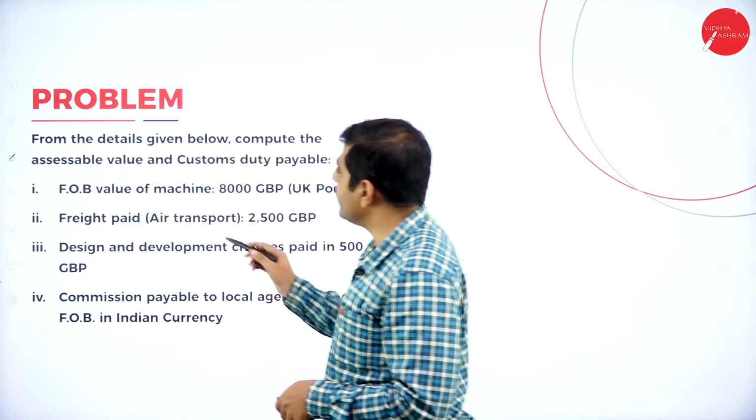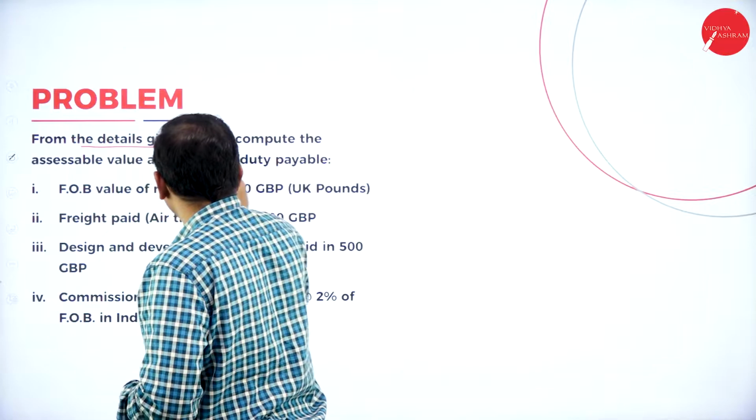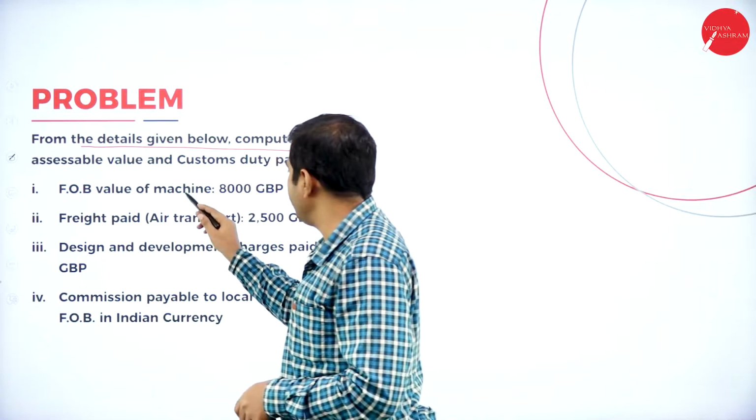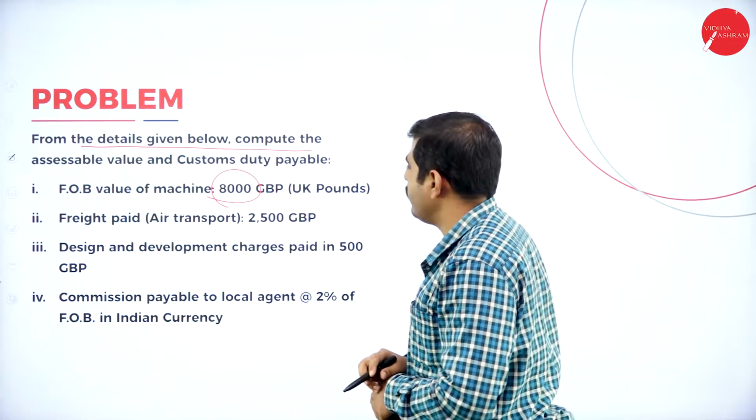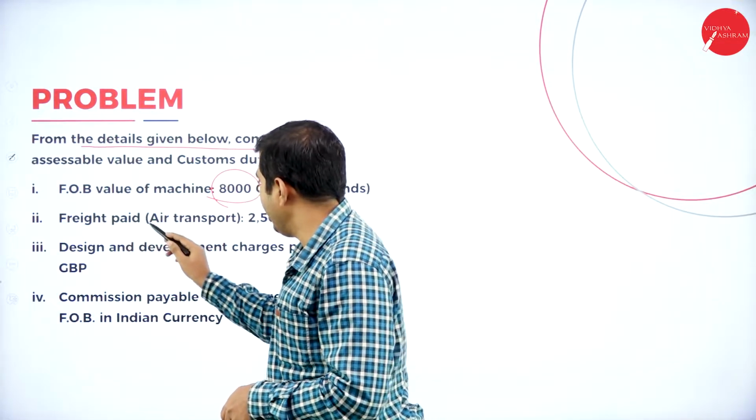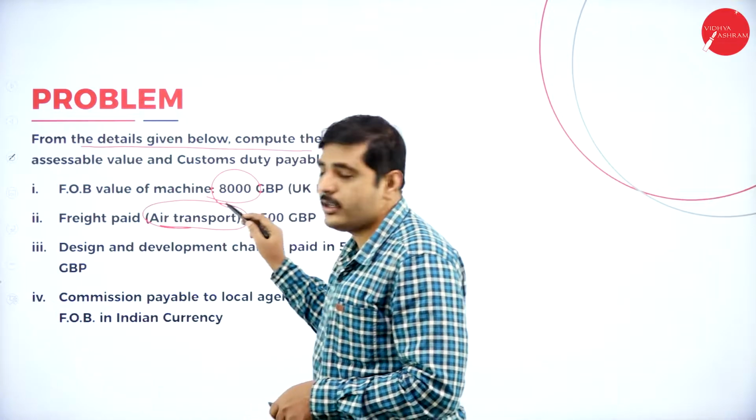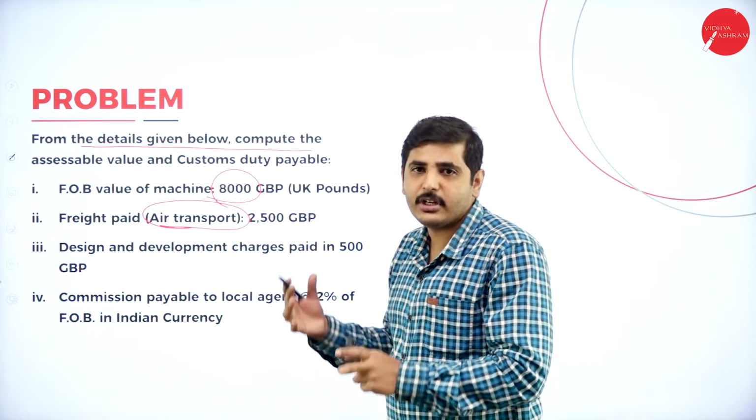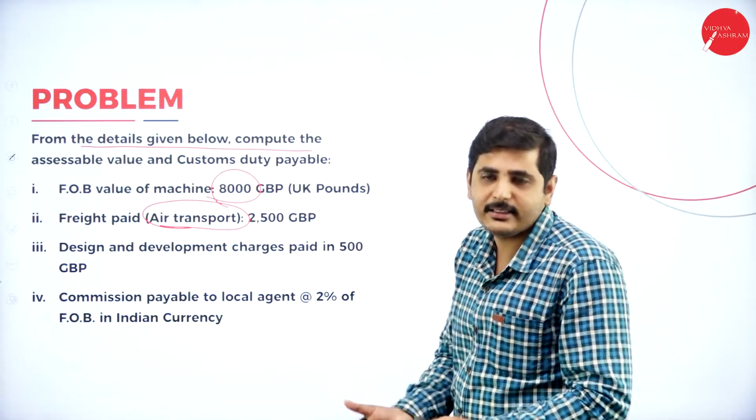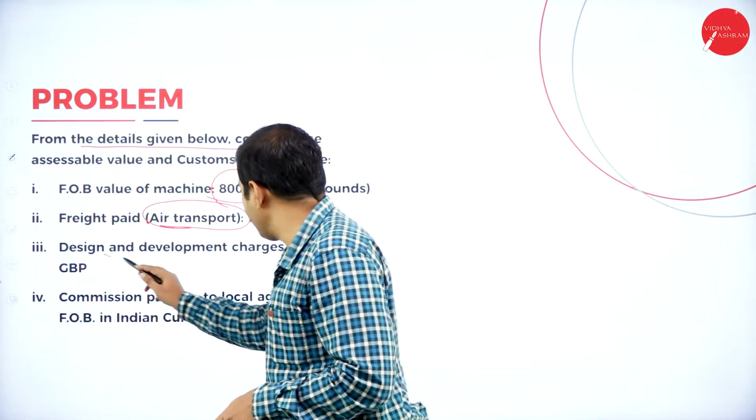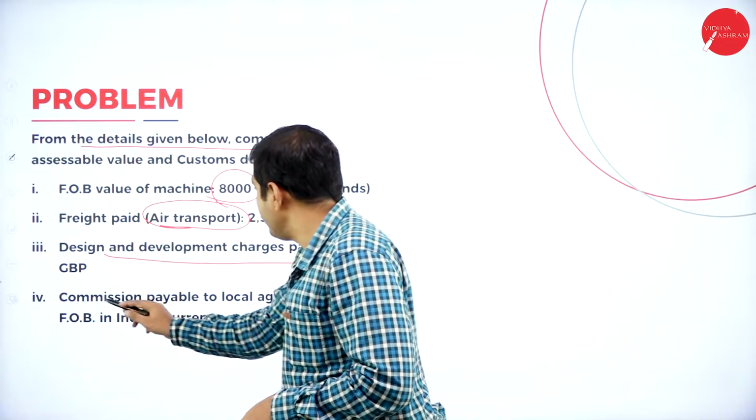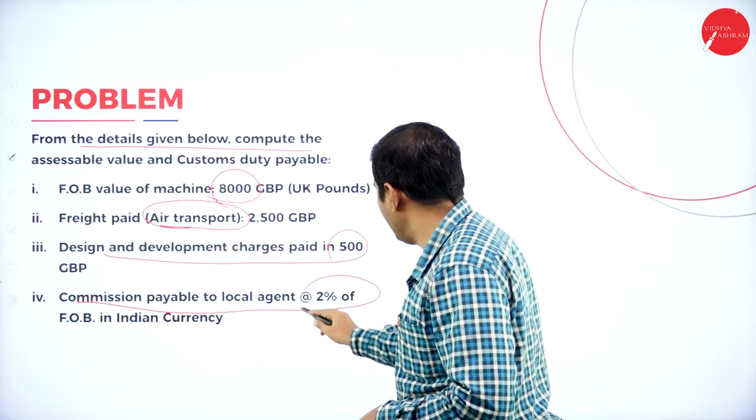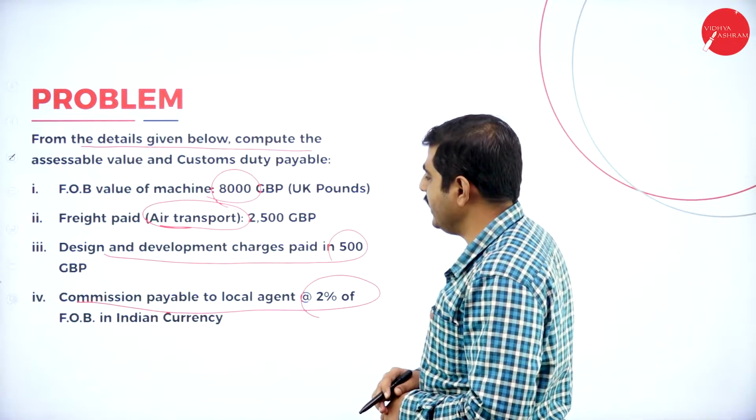Now, from the following details given below, compute the assessable value and customs duty payable. The FOB value of the machine is 8,000 UK pounds. Next one, freight paid through air transportation. Air transportation means either 20% of the FOB value or the actual freight paid, whichever is lesser, we should consider. Next one, design and development charges paid are 500 pounds. Next one, commission payable to the local agent is 2% of the FOB value in Indian currency.